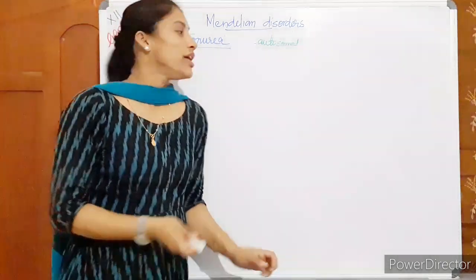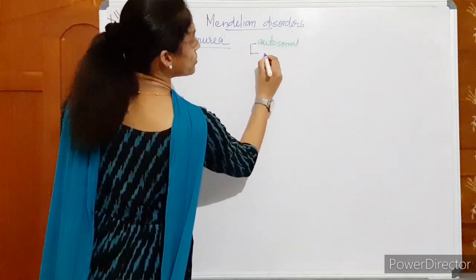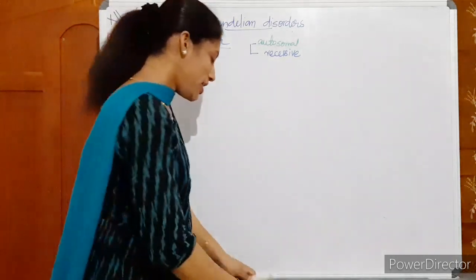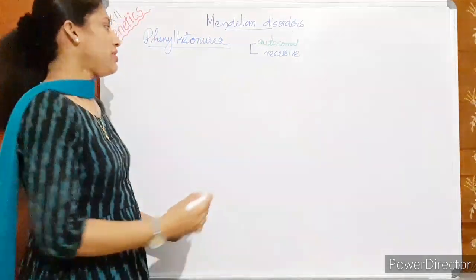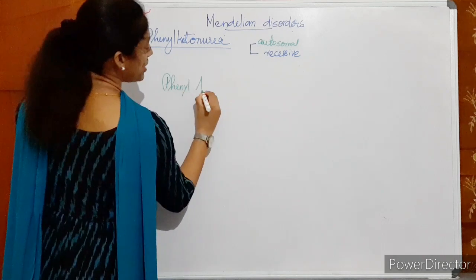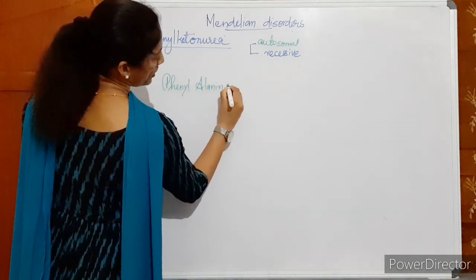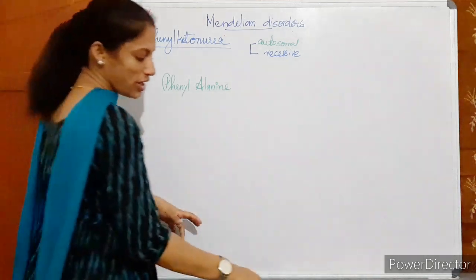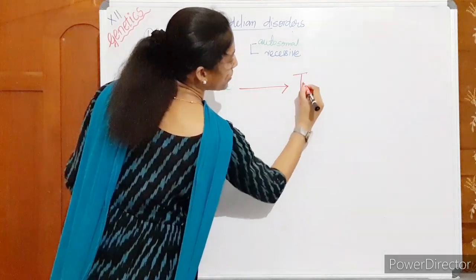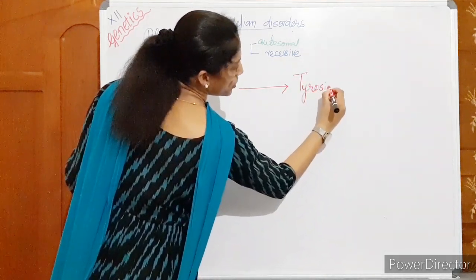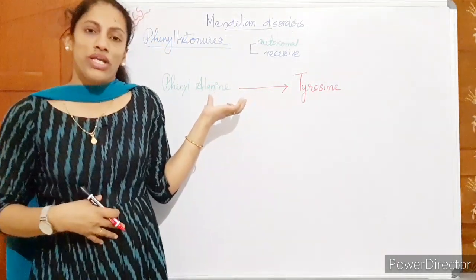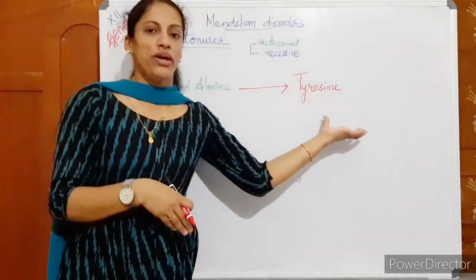Phenylketonuria. As I told, we have already discussed this is an autosomal recessive disease. In a normal person, when we get phenylalanine through diet, what is phenylalanine? It is an amino acid. In a normal person, phenylalanine is converted to tyrosine through metabolism. Through diet or through metabolism, when we get phenylalanine, in a normal person's body, this phenylalanine is converted to tyrosine.